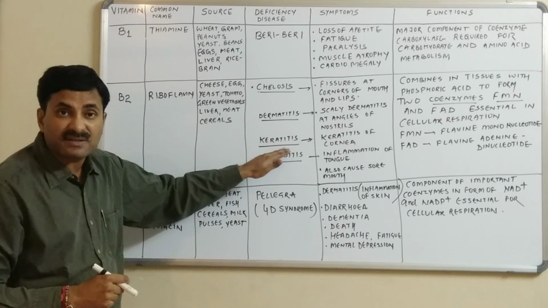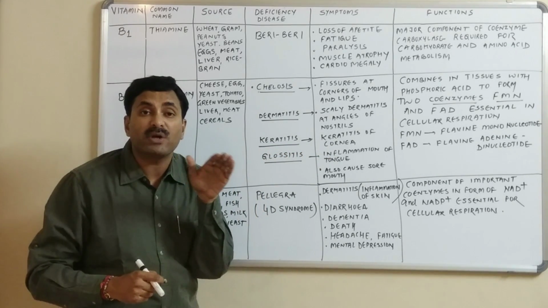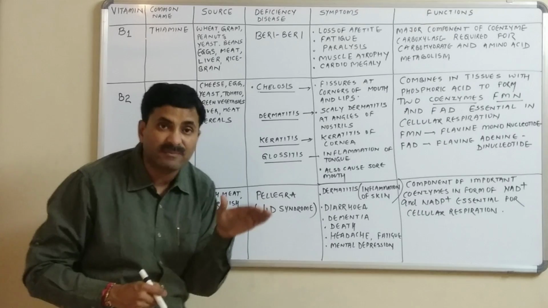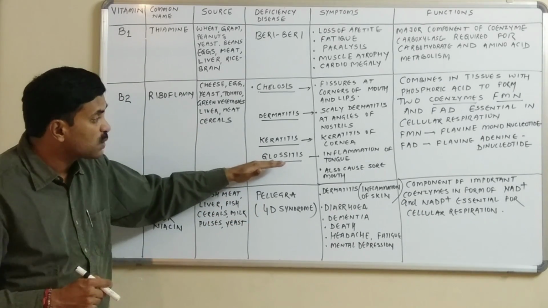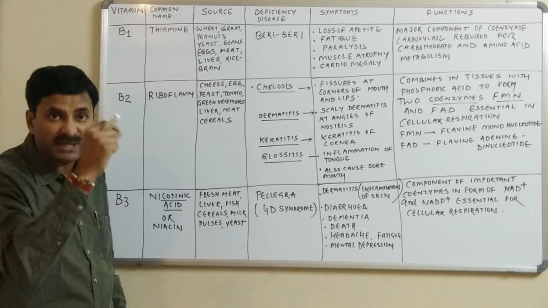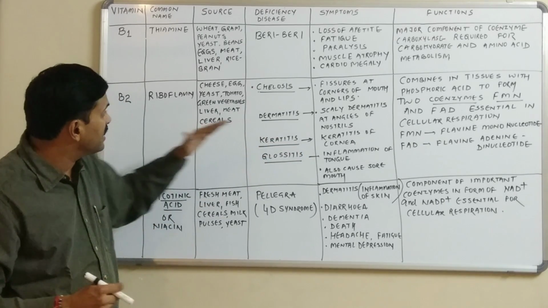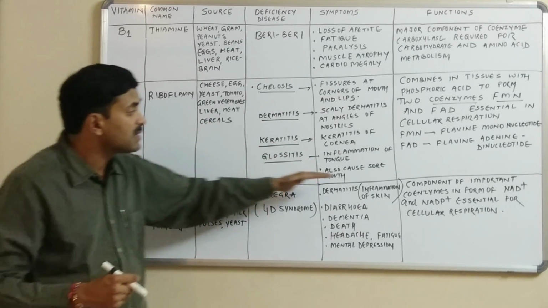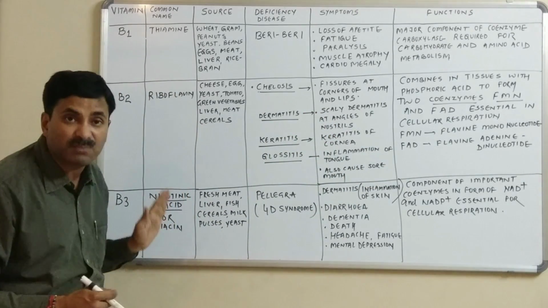Keratitis is the keratitis of the cornea, meaning the cornea is deposited by keratin. And glossitis, what is glossitis? Glossitis is inflammation of the tongue. Riboflavin deficiency also causes a sore mouth. So these are the deficiency symptoms.